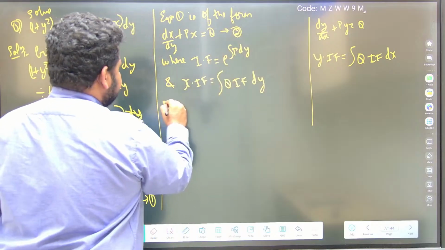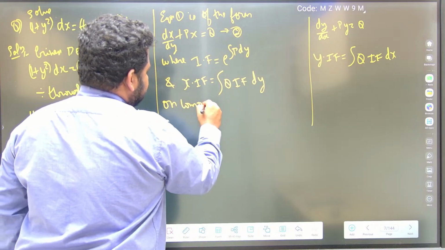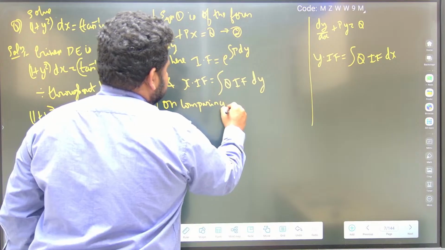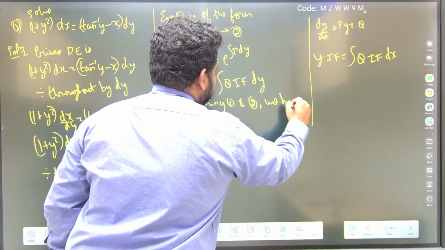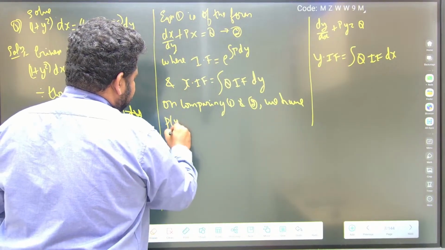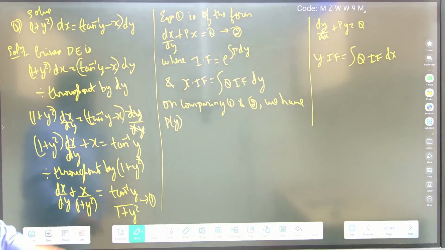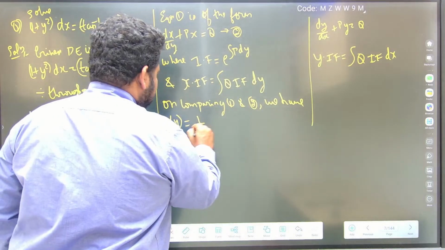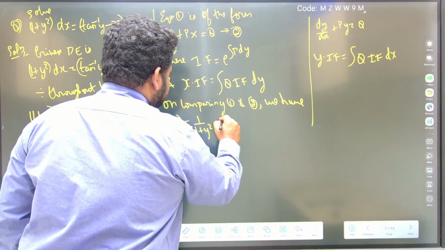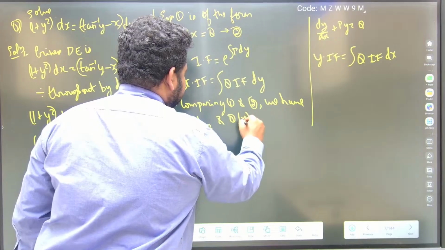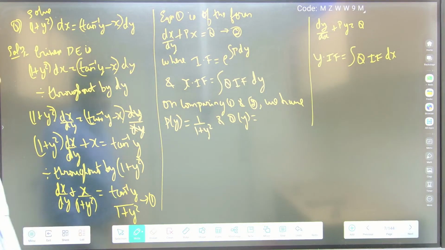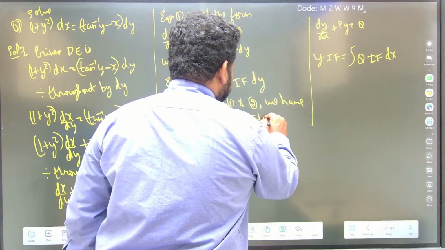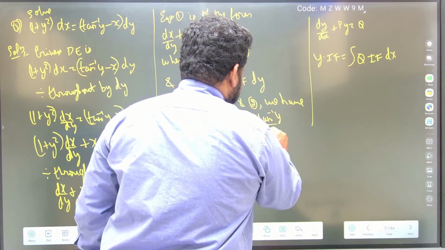On comparing equation 1 and 2, we have p of y is what here, friends? P of y is 1 by 1 plus y square. And what about q of y? Q of y is, see here, tan inverse of y by 1 plus y square.